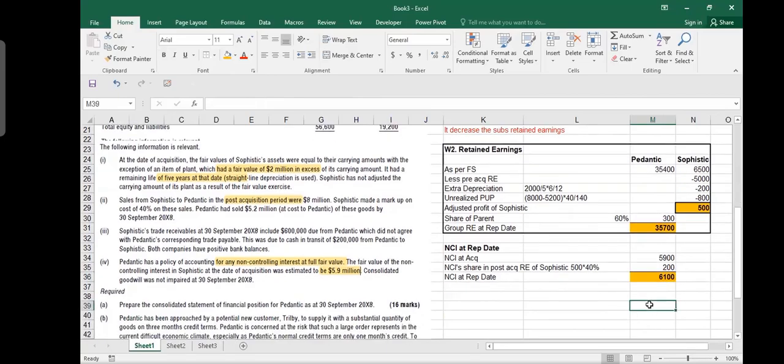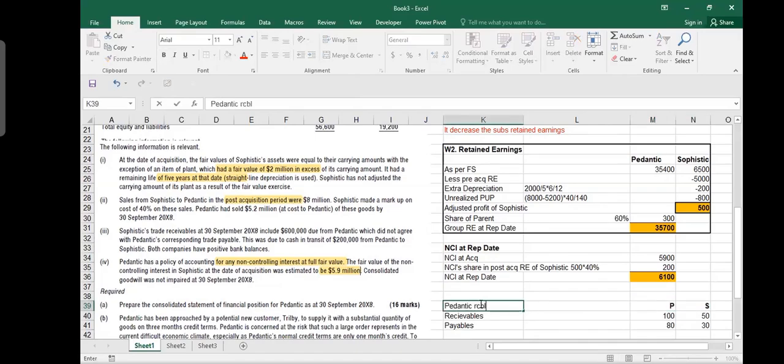Let me tell you, let's suppose that this is Pedantic and this is Sophistic, and here you've got receivables and payables. Let's suppose Pedantic receivables are 100 and Pedantic payables are 80. Sophistic has receivables of, I don't know, 50 and payables of 30. But if I tell you that Pedantic has a receivable of $15 from Sophistic, so I say that Pedantic receivables include 15 from Sophistic. This is called an intra-group receivable.